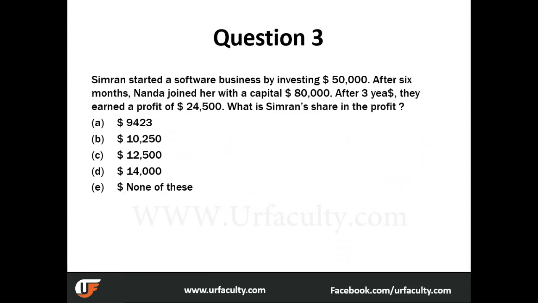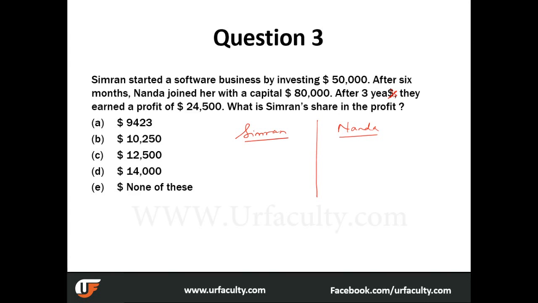Okay. Simran started a software business by investing 50,000. After 6 months, Nanda joined her with a capital of 80,000. After 3 years, they earned a profit of 24,500. What is Simran's share in the profit? So this is after 3 years. Please note the tenure is 3 years here. Try to apply in the same style that I am doing. It will be easy for you, I believe.